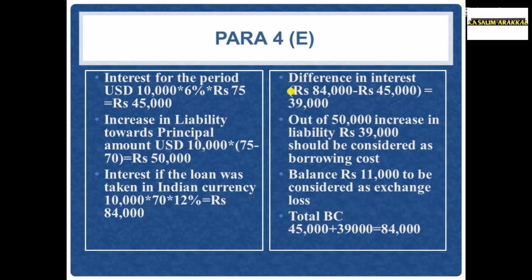That is 50,000 minus 39,000. 11,000 should be charged to profit and loss account as exchange loss. 45,000 plus 39,000, that is 84,000. That is the maximum interest that should be treated as borrowing cost. That is explanation to paragraph 4E of accounting standard 16.